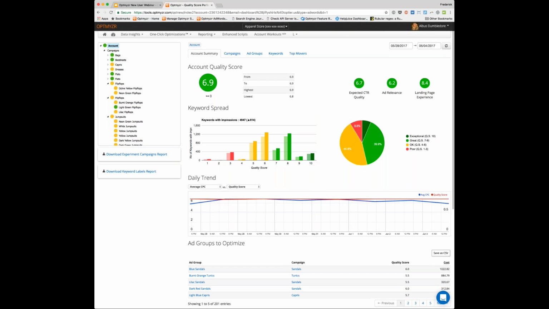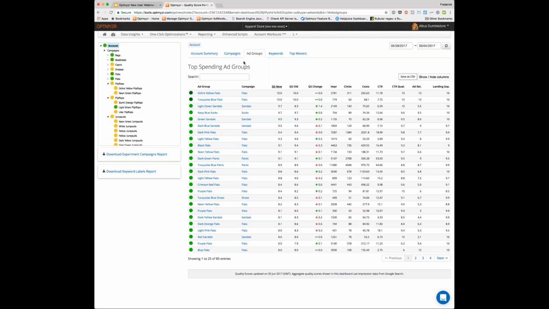fix those. Now the other thing I could do, and the way I actually prefer to use it, is I look at ad groups. So let's look at ad group level quality score. You can do the same for campaigns, by the way, but ad groups are more actionable. So what I would look at is over the last week, what has changed? Okay, so even though this has a decent quality score in the account, and this particular ad group has a decent quality score of a 6.9, it actually was my biggest decliner in the past week.